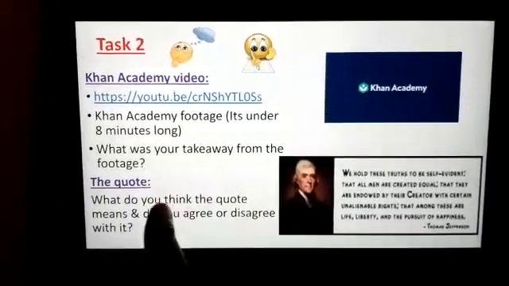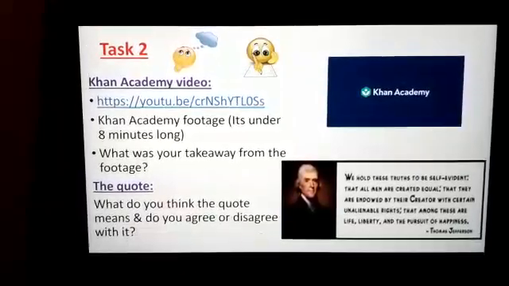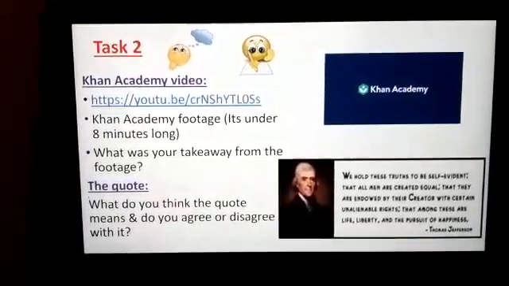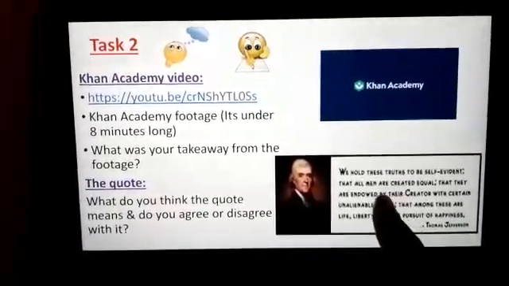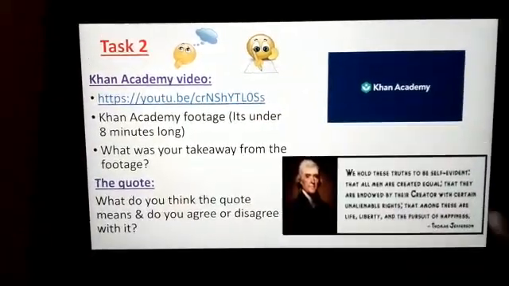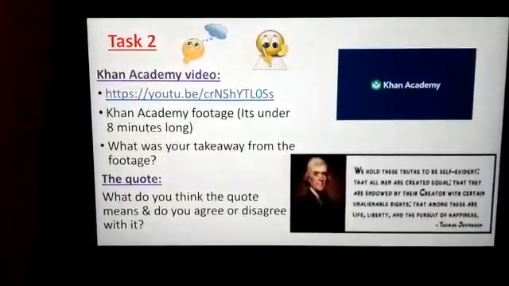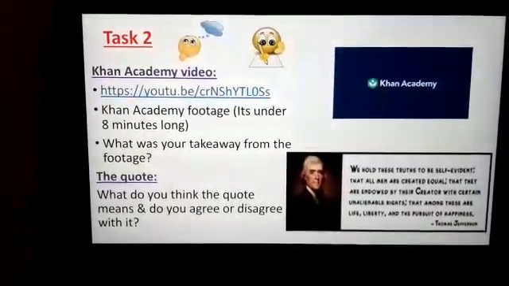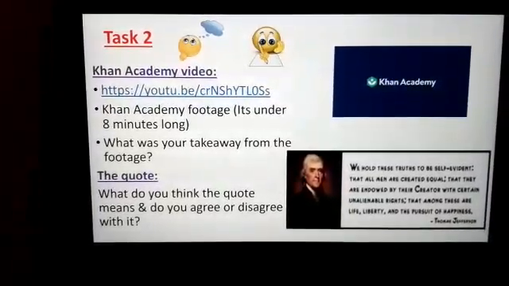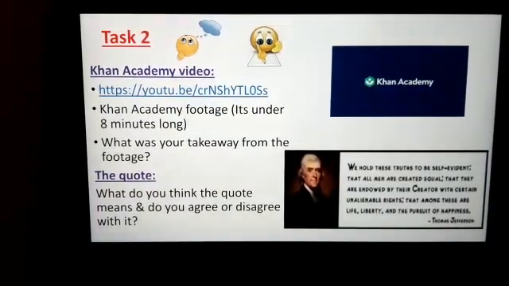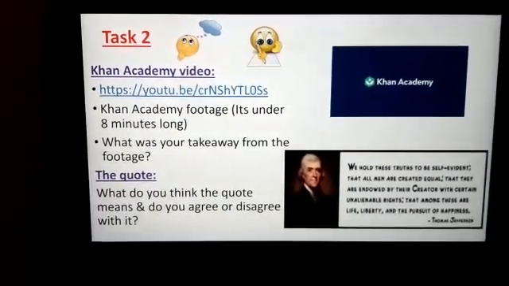Secondly, the quote. What do you think this quote means, and do you agree or disagree with it? So there is a quote here from Thomas Jefferson. I'd like you to pause the video, read the quote, and then write me and let me know, first of all, what do you think the quote means? And then secondly, do you agree or disagree with the quote? And if so, why? So that's your task.